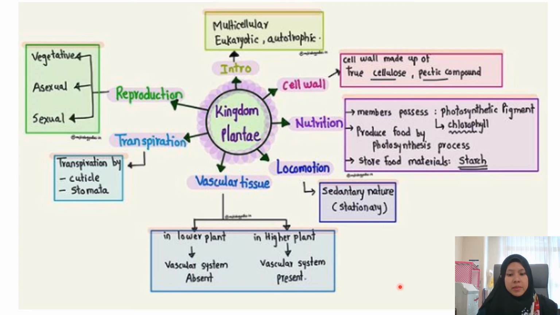This is the mind map that I found for Kingdom Plantae, and I think it is very useful for you to take a look. It has several pieces of information in here. For example, the composition of the cell wall, the nutrition, and the locomotion of the Plantae, meaning how they move, but for the Kingdom Plantae, they do not move. And the absence or the presence of the vascular tissue, the transpiration, and also how they reproduce.